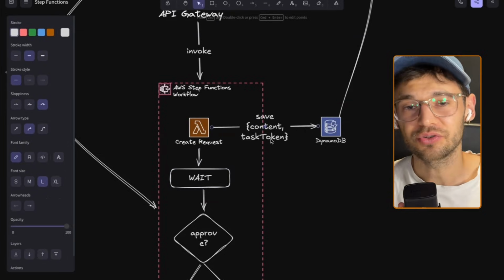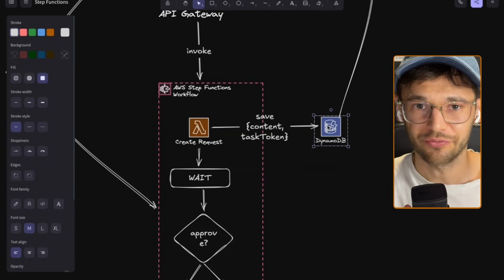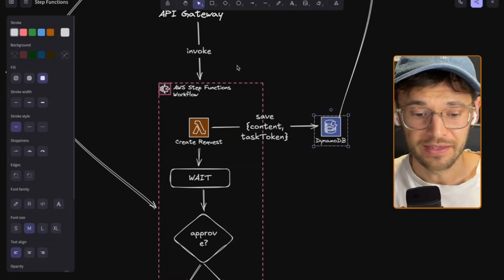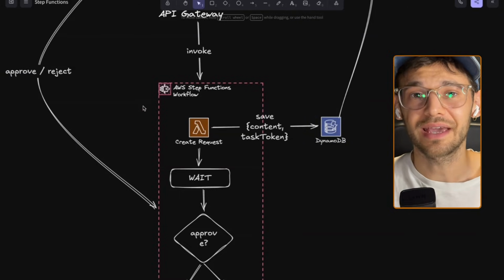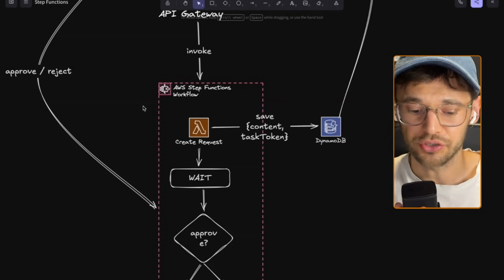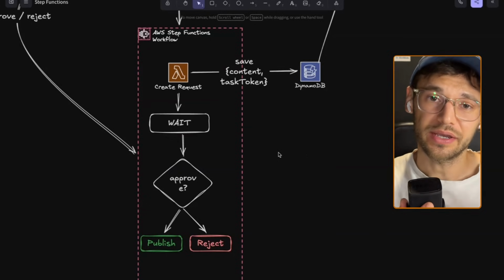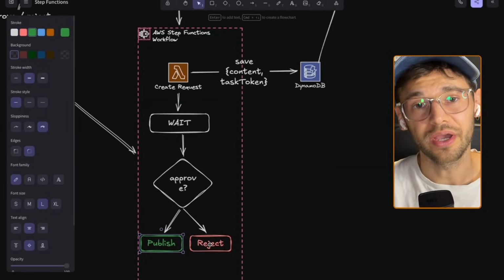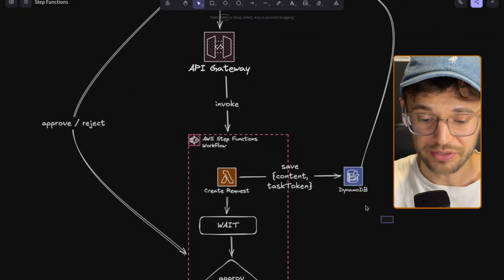And this is why we need to save the task token in DynamoDB, because we can only continue the overall step function once we call the step function again with the task token. So the whole step function workflow is in a wait state until we call it again with the correct task token. We will see later in the step function how it actually works. Once we call it again with this task token, via an API, we either have an approve, so we publish the blog post, or we have a reject and we don't publish it. And the whole data is stored in DynamoDB.